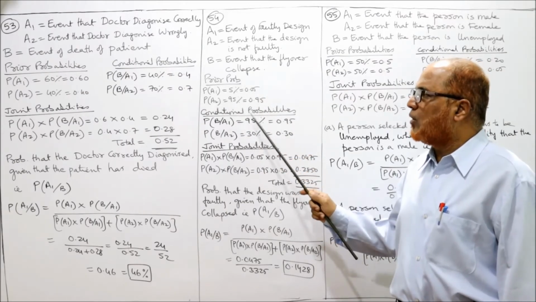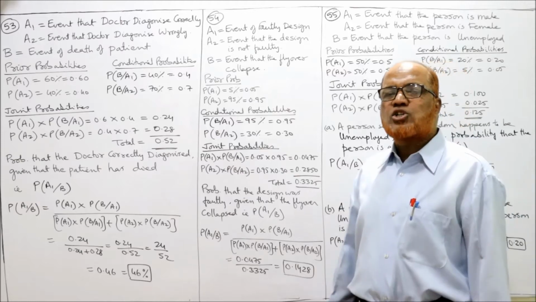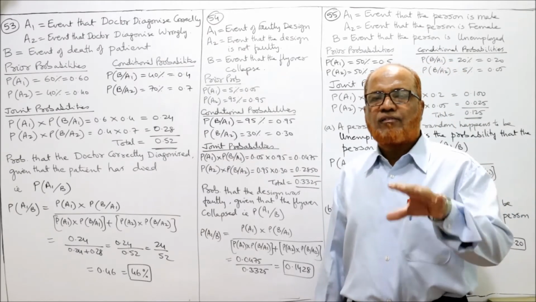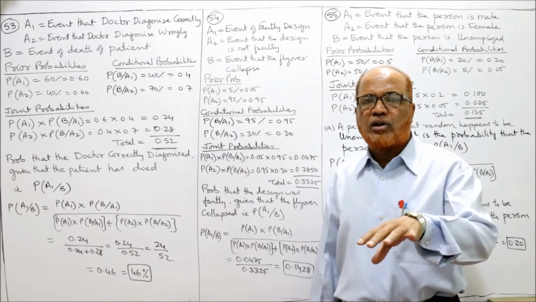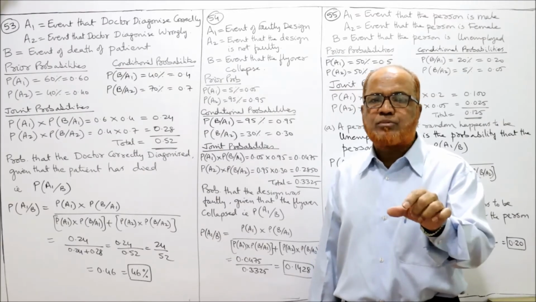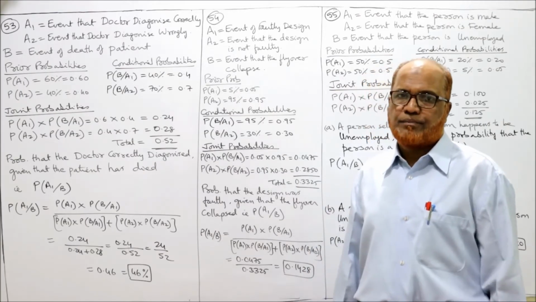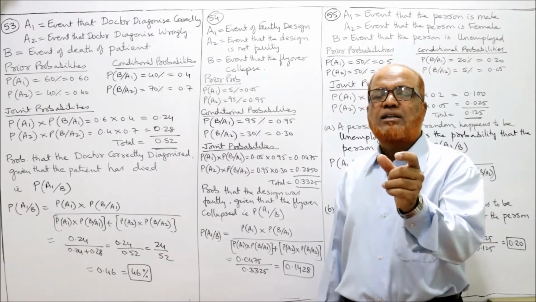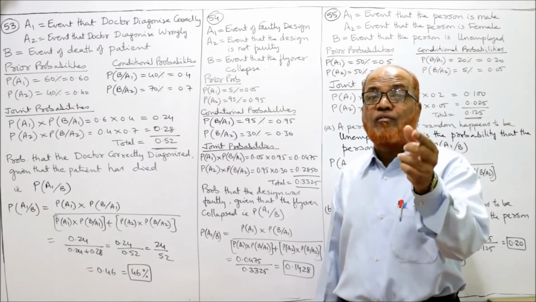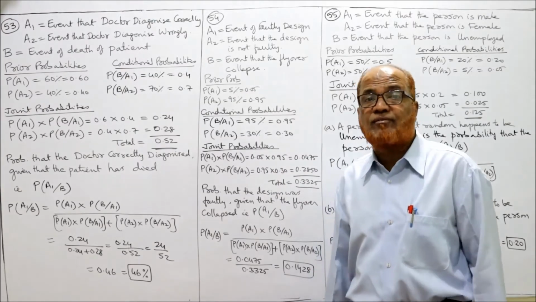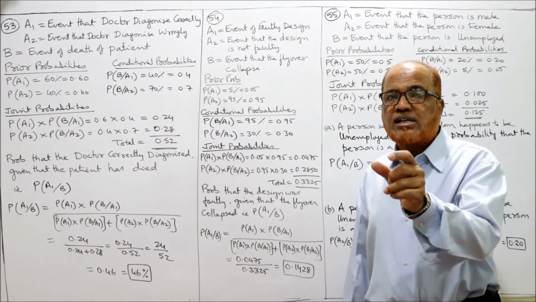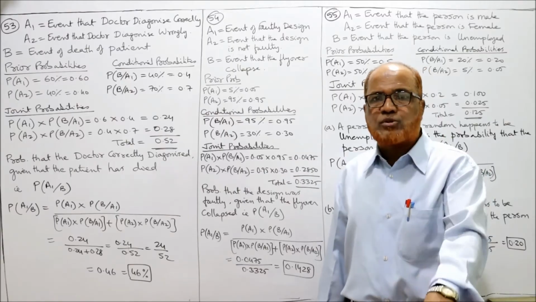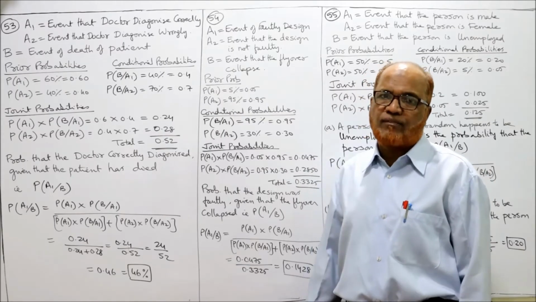Prior probability we got. Now conditional probability. The flyover collapsed on account of faulty design, and the flyover collapsed on account of not faulty design. That is given in the problem. It is given that the probability that the flyover will collapse due to faulty design is 95%. Faulty design की वजह से flyover collapse हो जाएगा, इसकी probability 95% है.